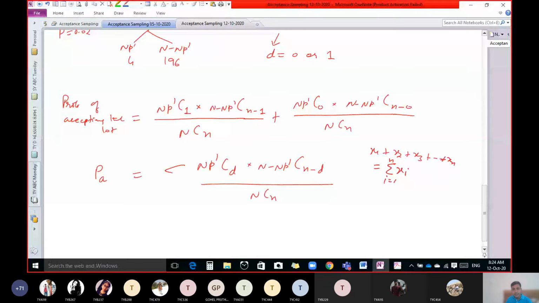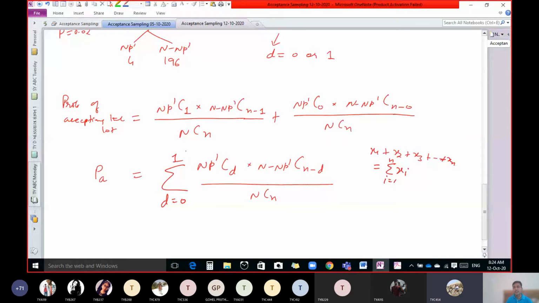So here also you can write sigma d running from 0 to 1. So put d equal to 0 and then put d equal to 1. Now can you tell me what is this 1 here in this question?